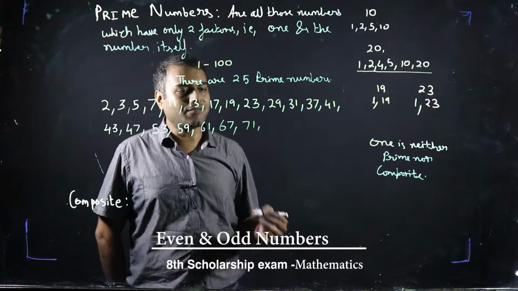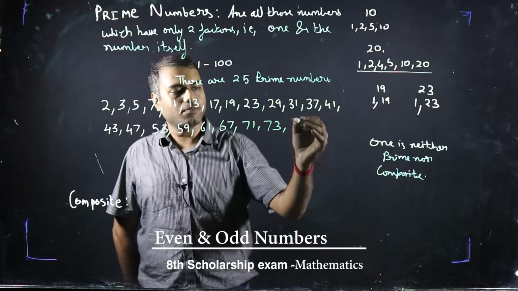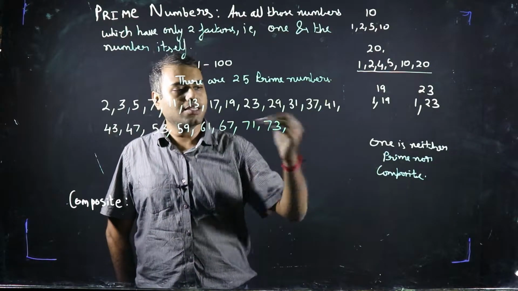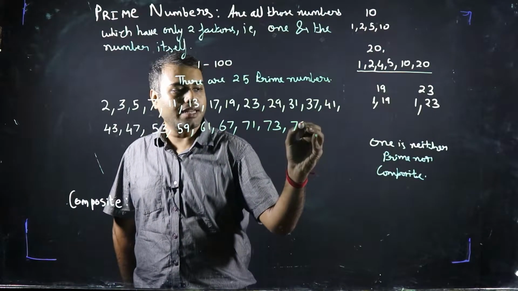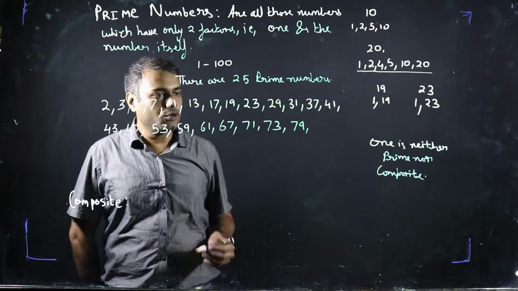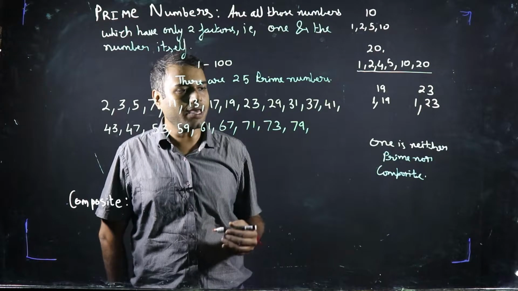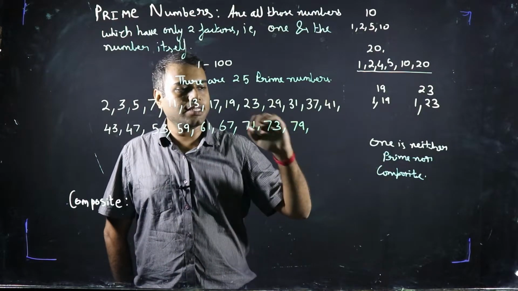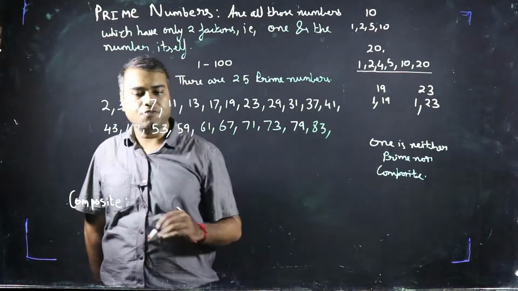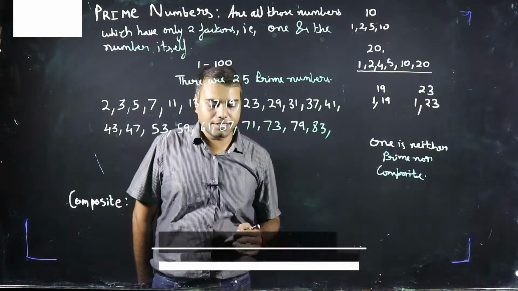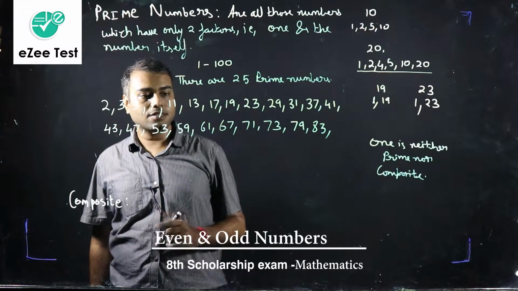72, no. 73, yes. 74, no. 75, no. 76, no. 77, no. 78, no. 79, yes, 79 is a prime number. 80, no. 81 is not a prime number, it is divisible by 9. 82, no. 83, yes, 83 is a prime number. 84, no. 85, no. 86, no. What about 87? 87 looks like a prime, but it is divisible by 3.